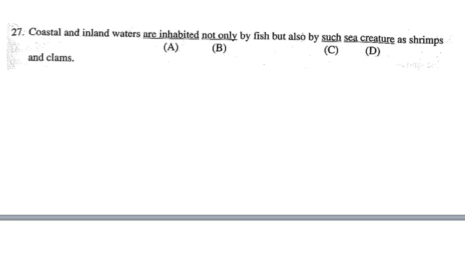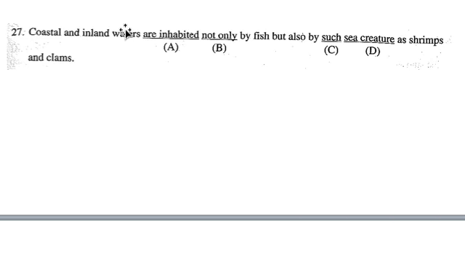27. The coastal and inland waters, let's pay attention to that, waters, are inhabited not only by fish, but also by such sea creature as shrimps and clams. Okay, well, let's go through the answer. Coastal inland waters are, okay, so are inhabited. This is a passive voice. It means something lives in them.